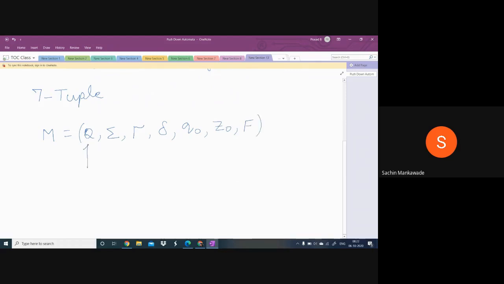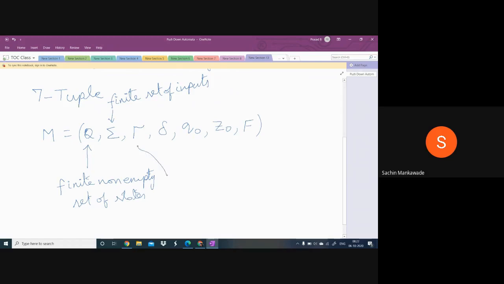What does this Q stand for? As usual, it is finite, means countable, non-empty means minimum 1. Finite non-empty set of states. And this is, as usual, the finite set of inputs, or we can call it the input alphabet.